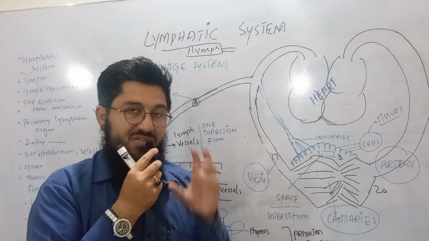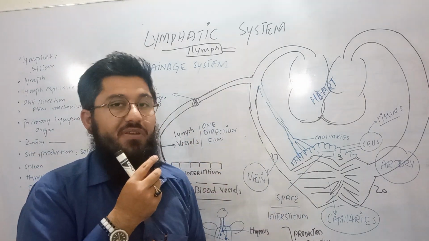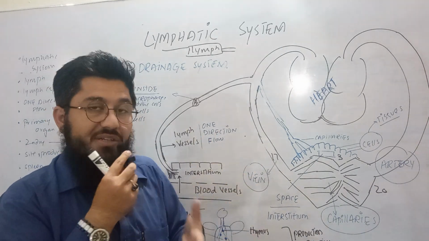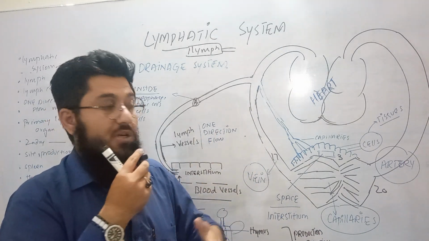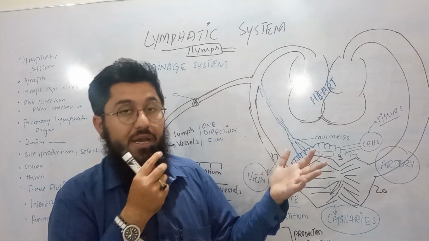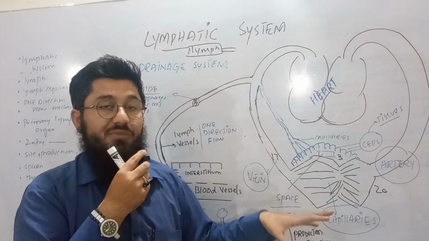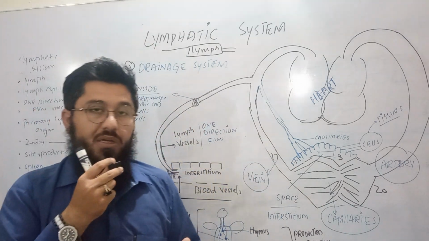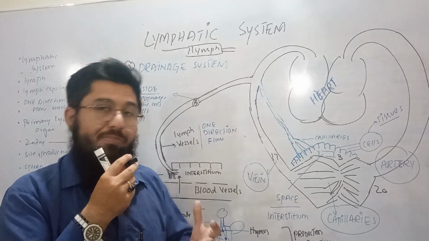Now this 3 liter which is remaining here, what is going to happen with this? Now the volume of the blood has actually decreased. Why? The 3 liter is a considerable quantity which has been removed from the vessels and is now present in the interstitium. So we need a system, we need a method by means of which it should be brought back to the blood.